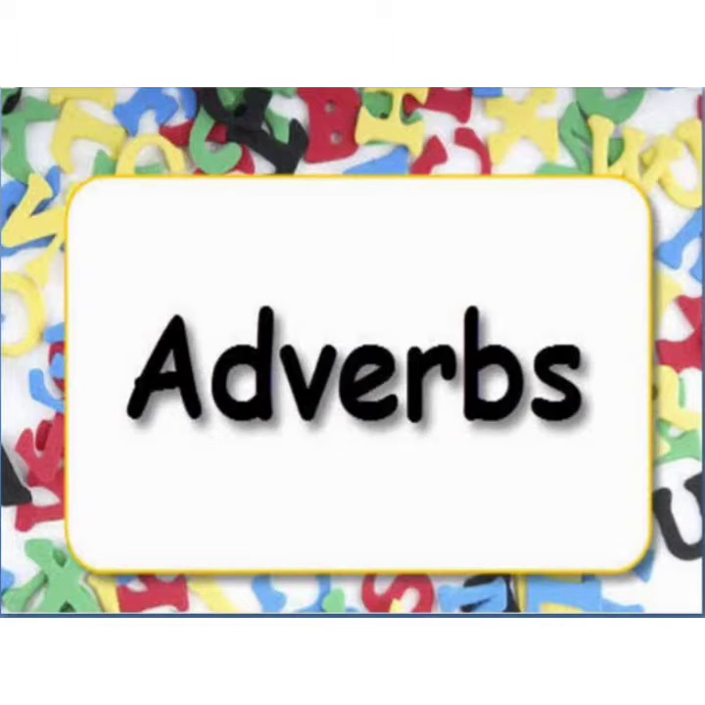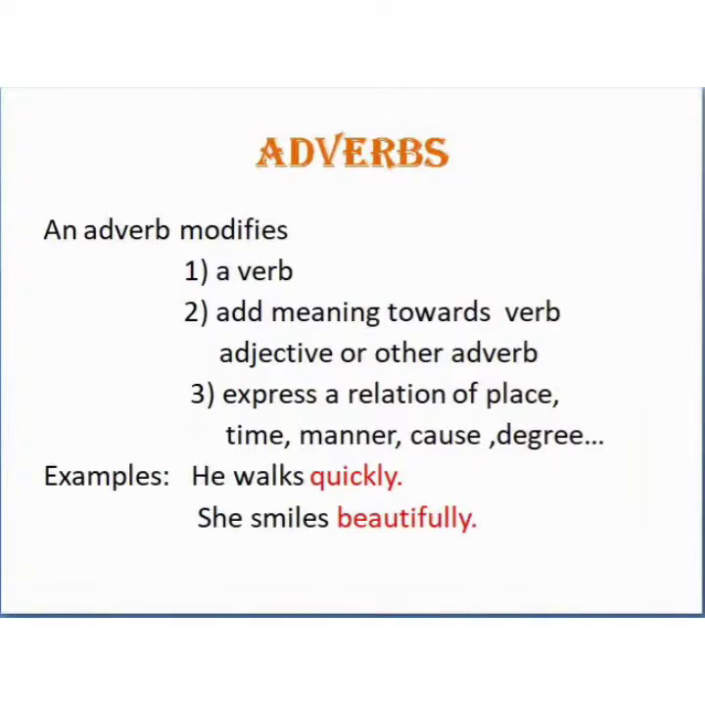Let's start today's topic, that is about adverbs and its types. What is an adverb? It is a modifier. It describes more about an action, that is verb. Because of adverb, we can understand how, when, where the action takes place. Let's talk about different types of adverbs.